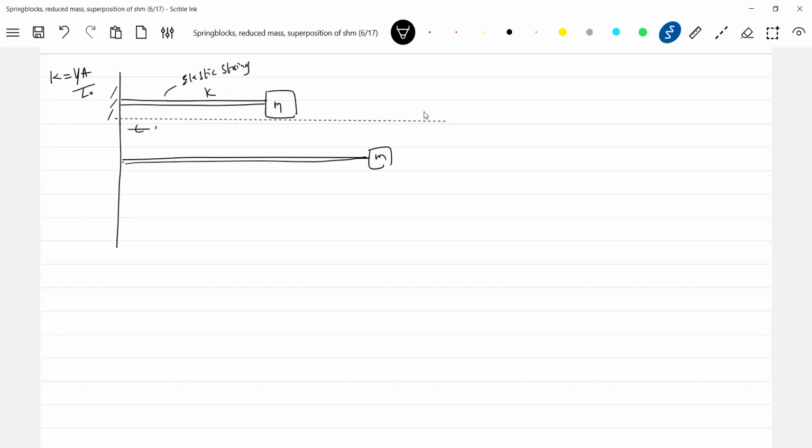L naught is the natural length. I think you go back to elasticity, the spring constant of a spring. Similarly, the elastic string also. You might have come across a rubber band. That rubber band is what we are discussing. So it is being elongated and I release it. So the spring force will act similar to that.